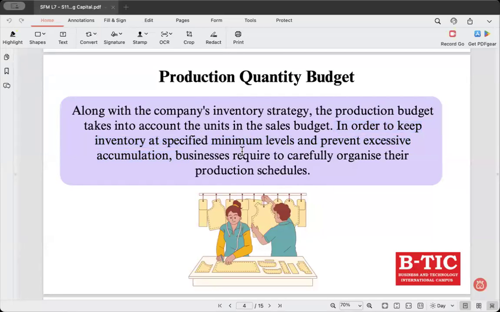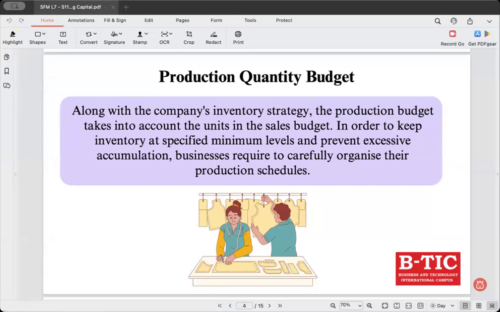You know, when there is too much inventory, it's a problem. When we learned ratio analysis, we learned about it. And then also we have excessive cost. When there's too much inventory, there is a holding cost. Meaning this inventory needs to be stored somewhere, which is a cost.